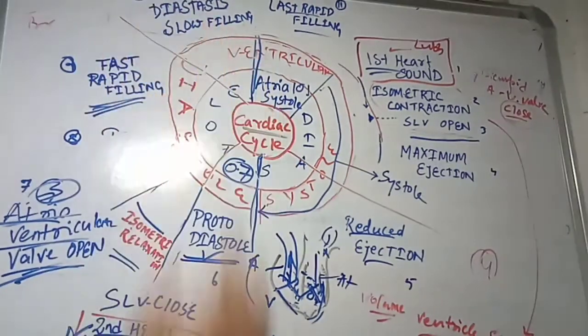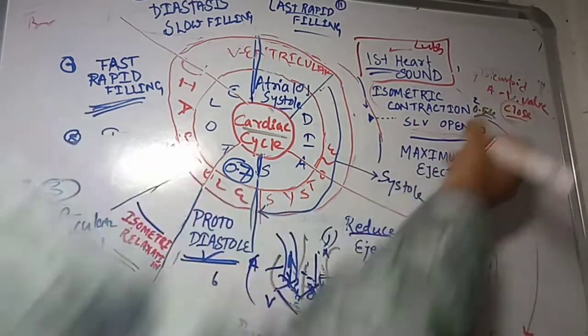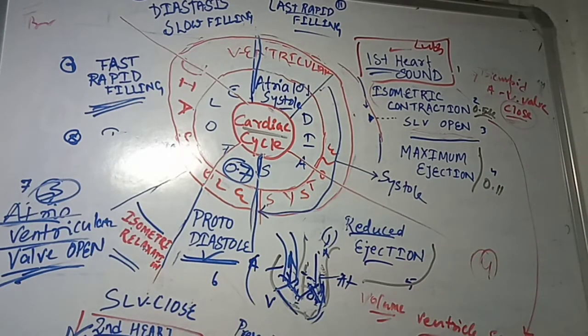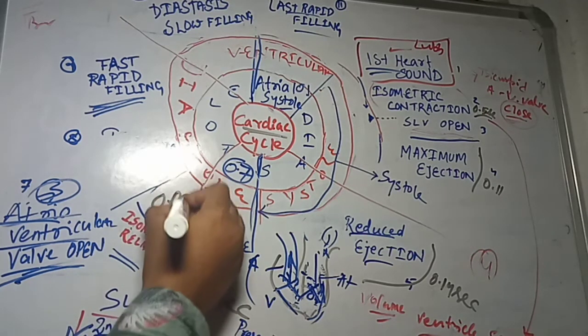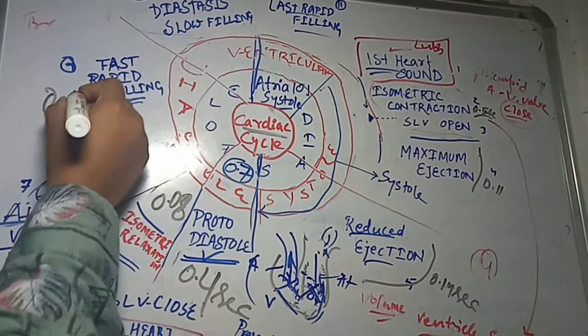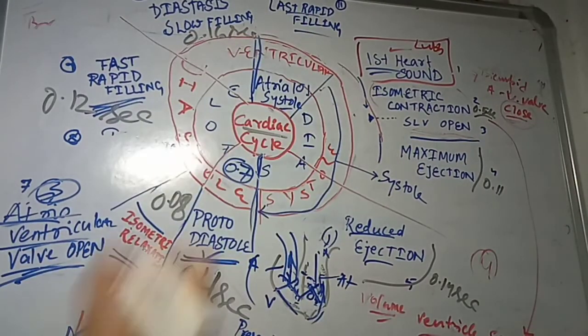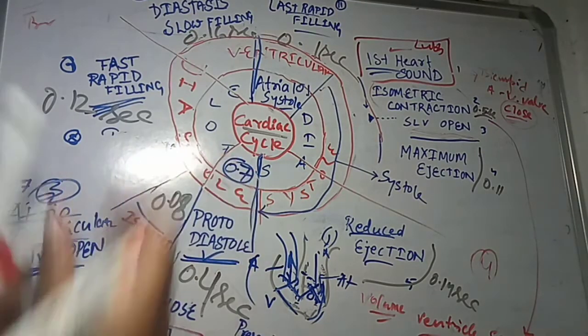Please remember this cycle and the times. The maximum ejection period is 0.11 second, then the reduced ejection period is 0.14 second, then protodiastole is about 0.04 second, then isometric relaxation is about 0.08 second, then rapid filling is 0.12 second, then diastasis or slow filling is 0.16 second, and the last rapid filling is about 0.10 second.